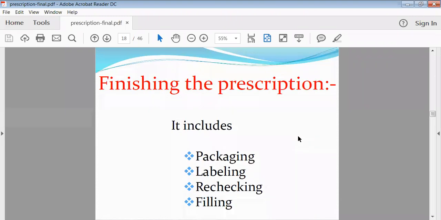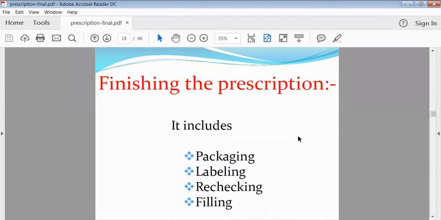Then finishing of the prescription, that is the last step we can say. The finishing includes the packaging of the prepared tablets or any kind of solution, suspension or ointment. He will pack it into a suitable container, and after the packing, he has to make the label. Labeling is also important, because if you have prepared the tablet of a particular drug and added it into a bottle, and you have not added any label, then how will you identify which tablet it is, what is the use of that tablet, what is the dose of that tablet?